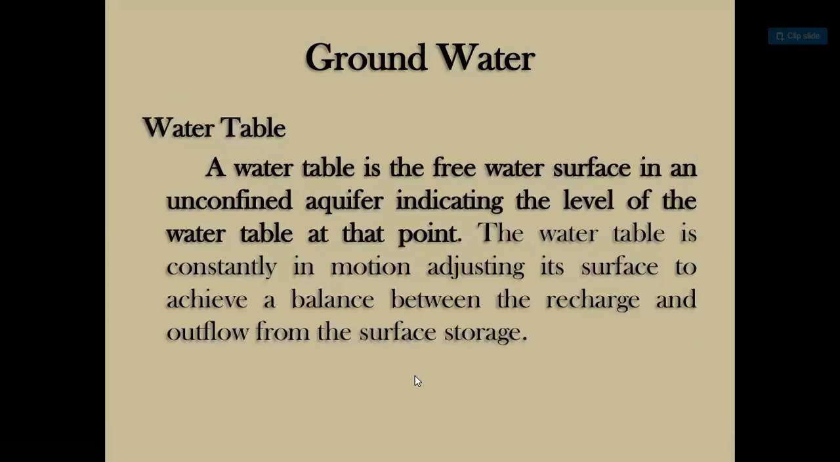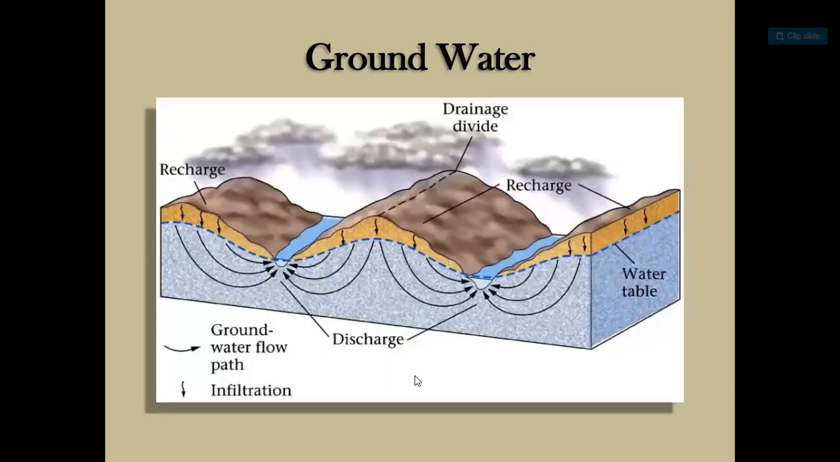A water table is a free water surface in an unconfined aquifer, indicating the level of the water table at that point. The water table is constantly in motion, adjusting its surface to achieve a balance between the recharge and outflow from the surface storage.